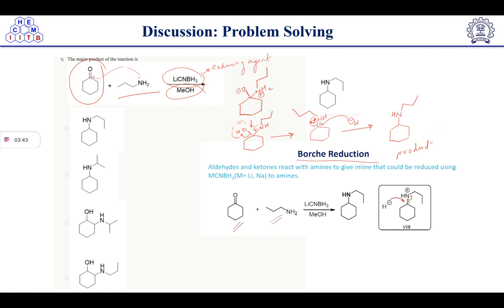It goes via iminium ion formation, right? So aldehydes and ketones react with amines to give imine first, and then that can be reduced using a borohydride. So a metal borohydride is given here, like lithium borohydride or lithium cyanoborohydride. Whichever reducing agent is there, it will reduce the imine to amine. Okay. So this is the correct answer, and the correct option is option number A.